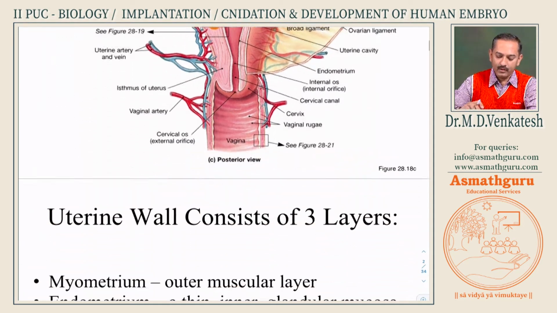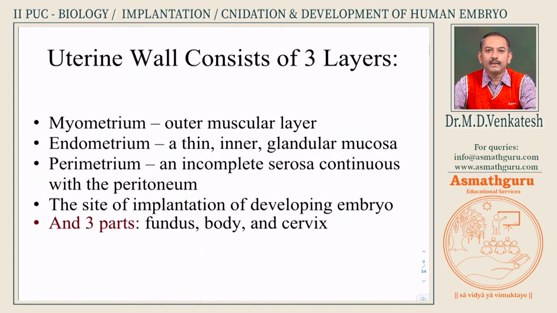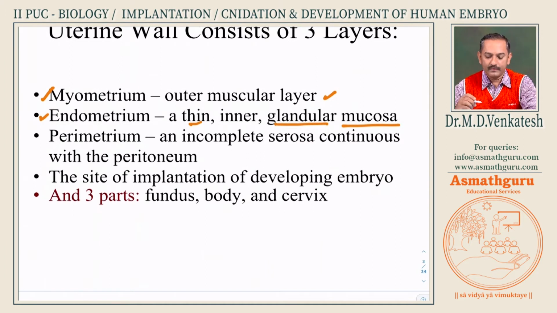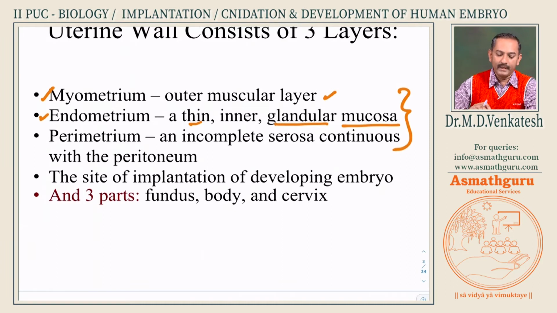For this implantation to happen, you should know the 3 layers of uterus. The uterine wall has the myometrial layer, which is a muscular layer of smooth muscles. Endometrium is a thin layer, which is highly glandular and produces a lot of secretions. The perimetrium is the incomplete layer of serosa, which continues with the body layer peritoneum. Now this is what is going to carry the future fetus.